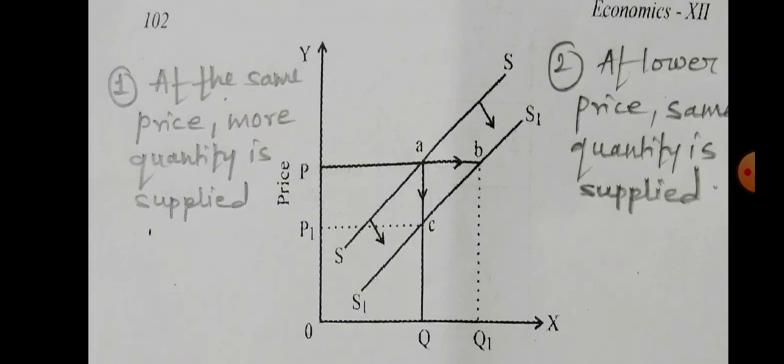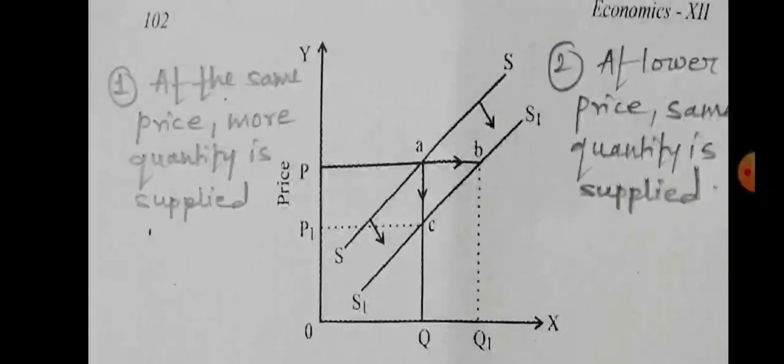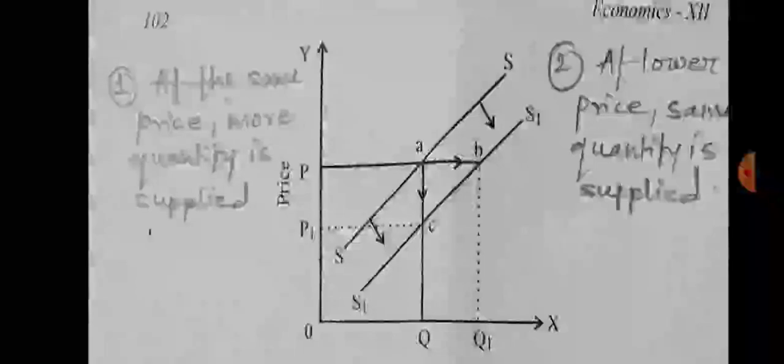That is from point A to C. At price OP1, the same quantity is supplied, that is OQ. So the new supply curve shifts to the right hand side, which is shown by S1, the new supply curve.